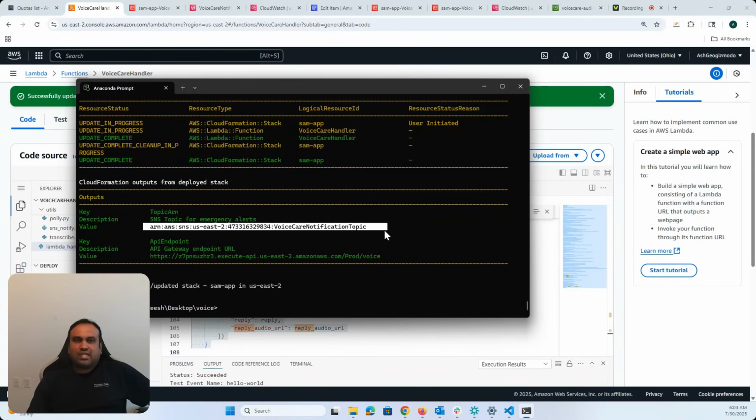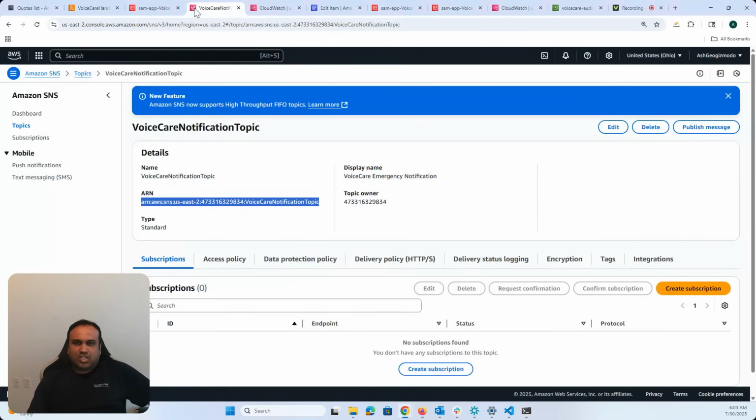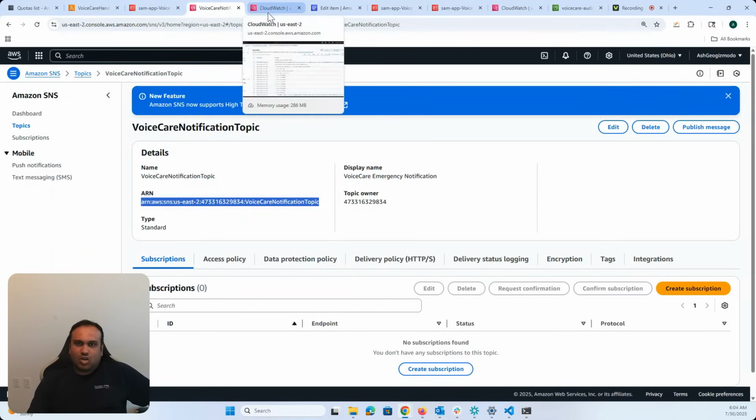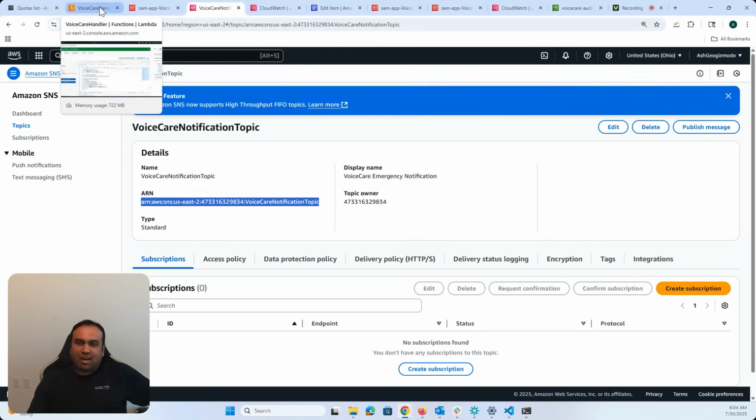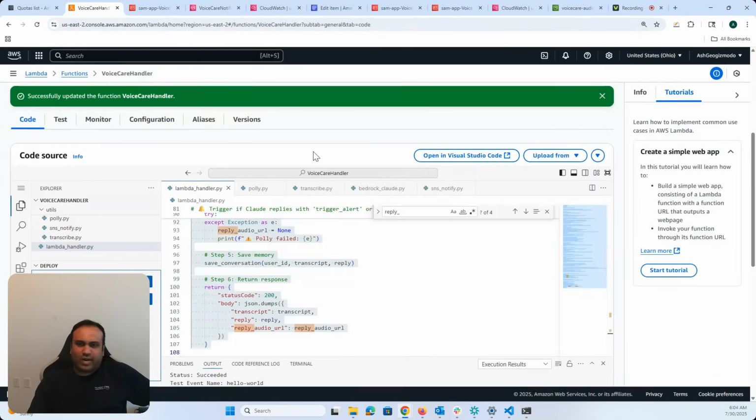Okay. And so again, if you go into the SNS topic, this is the SNS topic, you don't need to create a subscription because it automatically will be sending to, in my case, all the loved ones, but we can filter and send only to specific loved ones.